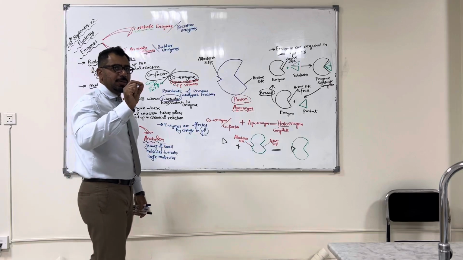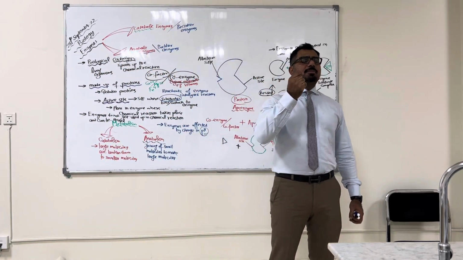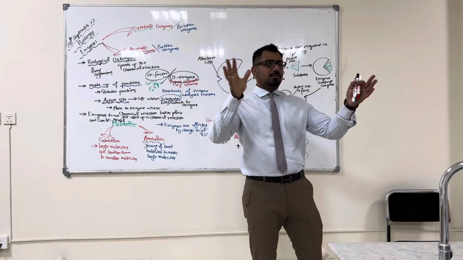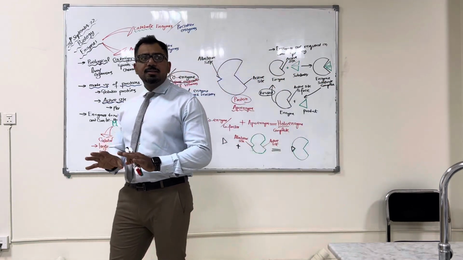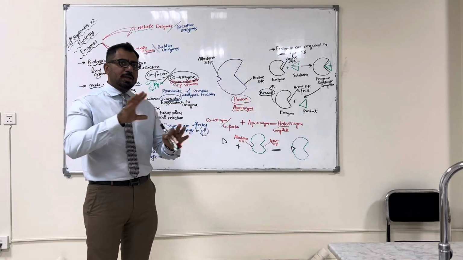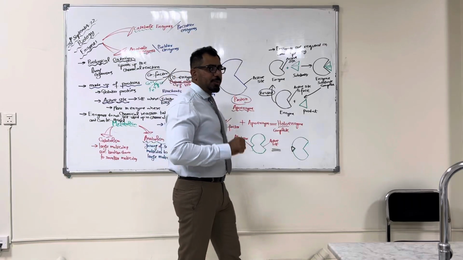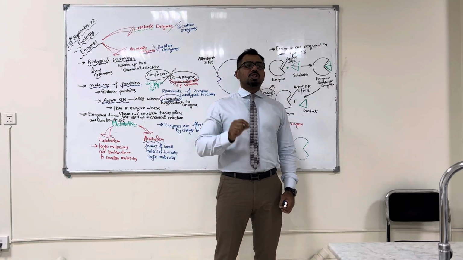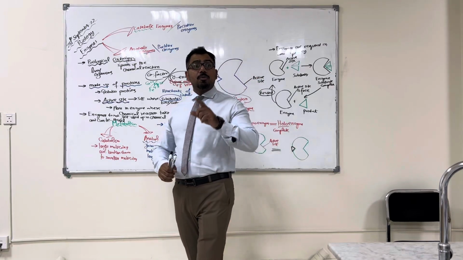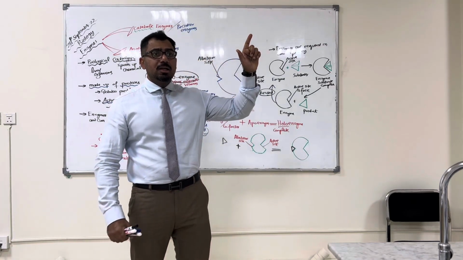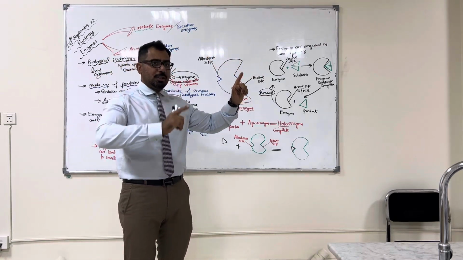But right now, just let me give you a little idea. Let's suppose that there is an enzyme that works at 7 pH. Most of the enzymes work at 7 pH, let me tell you that. There are only a few enzymes that work in the acidic pH or in the alkaline pH. Now, if an enzyme works at 7 pH and we change the pH to acidic, then what will happen? The number of hydrogen ions will increase, which will change the polarity of the solution.